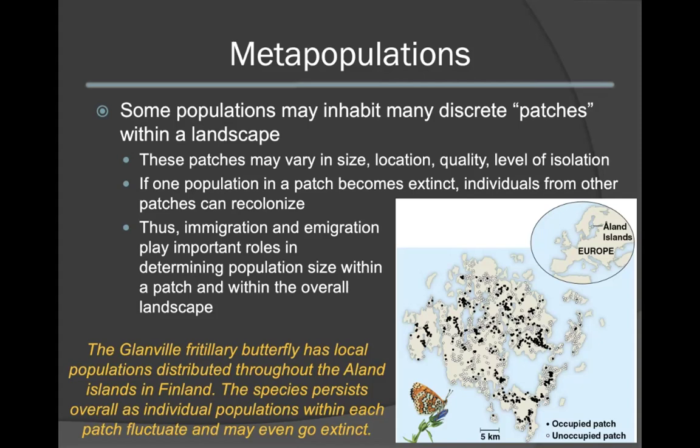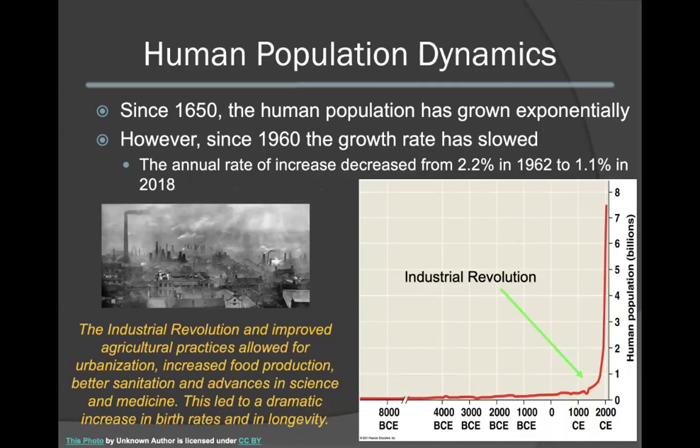Our final topic in this lecture is examining human population dynamics. Since the 1650s, the human population has been growing exponentially. However, since 1960, this growth rate has slowed a bit, dropping from 2.2% to 1.1% in 2018.